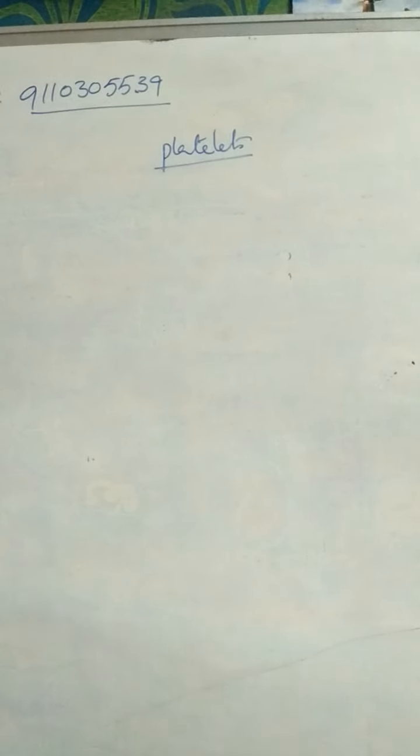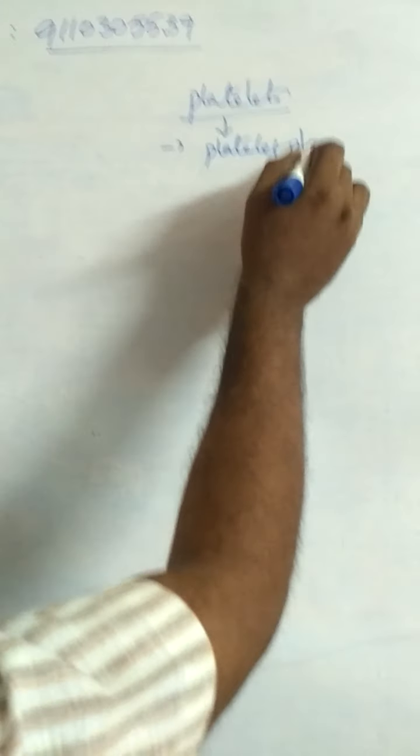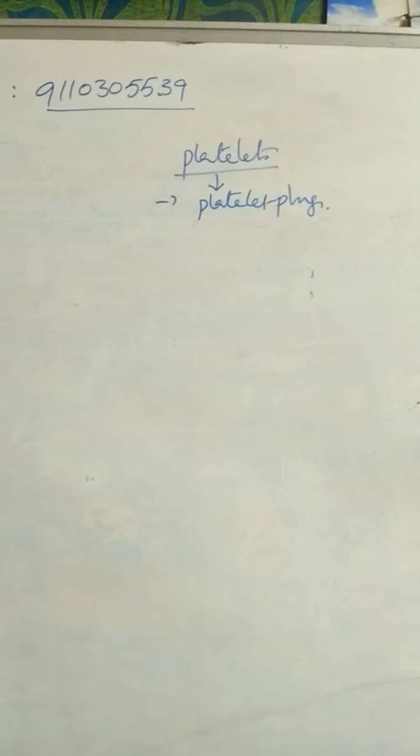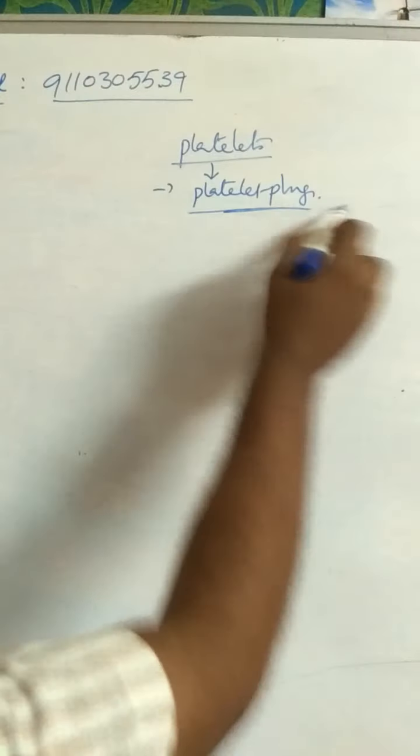Whenever the blood vessels are slightly injured, platelets immediately form a plug called a platelet plug, which closes the injury. So platelets play an important role in blood coagulation. Platelets also secrete thromboplastin, which plays an important role in blood coagulation.